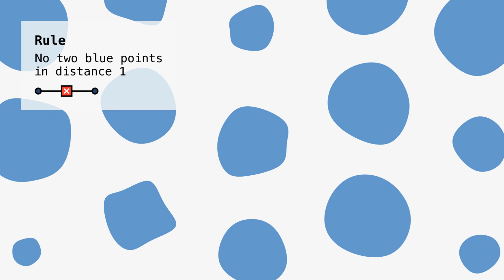Let's say we want to paint parts of the white plane blue, but there's a rule. No two blue points are allowed to be exactly 1 unit apart. In this video, this line with the two circles will always represent a unit length.